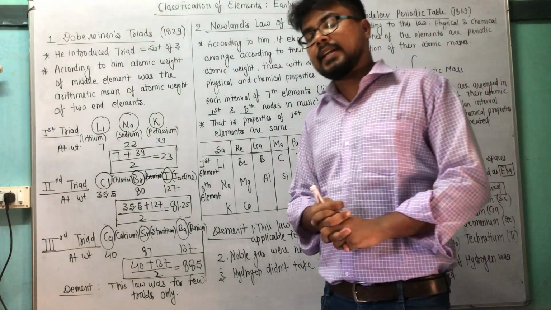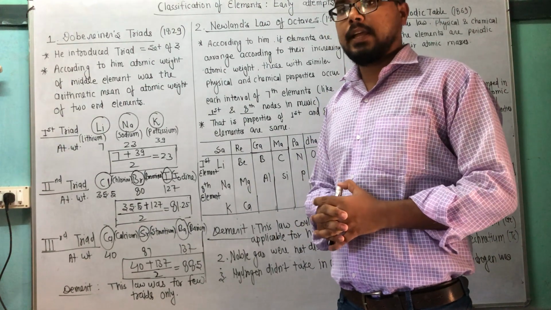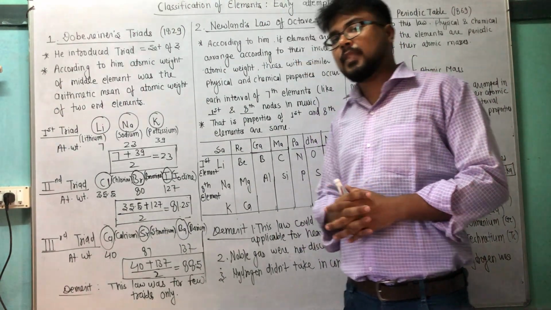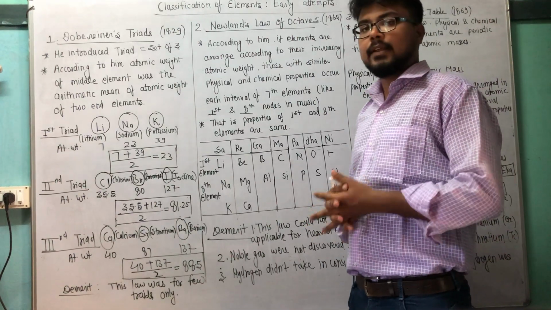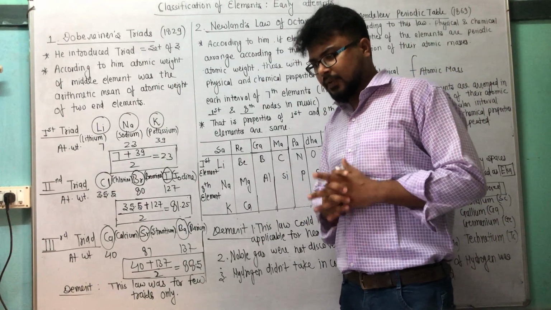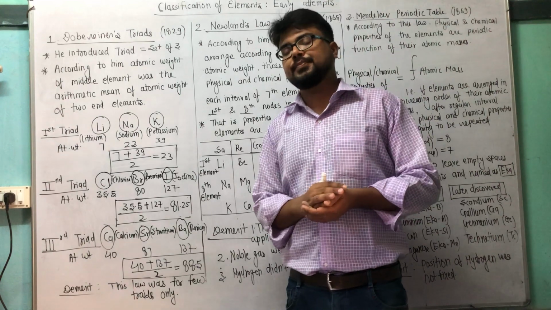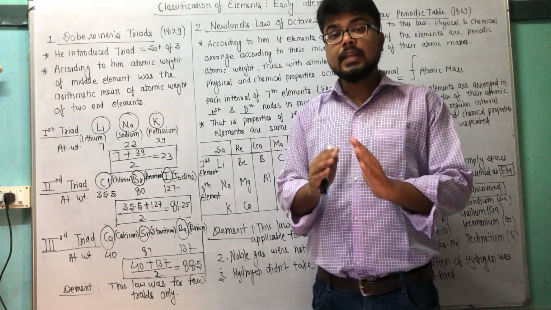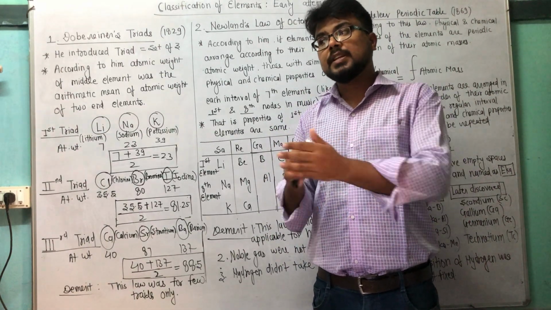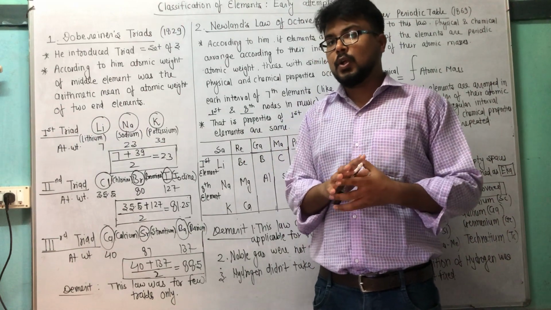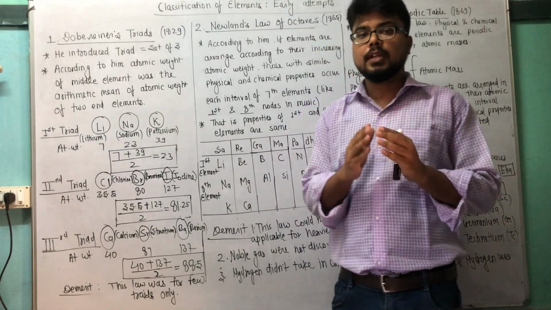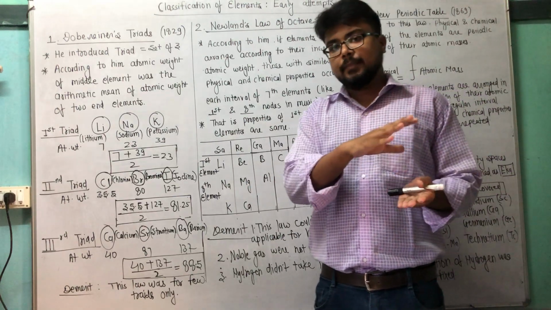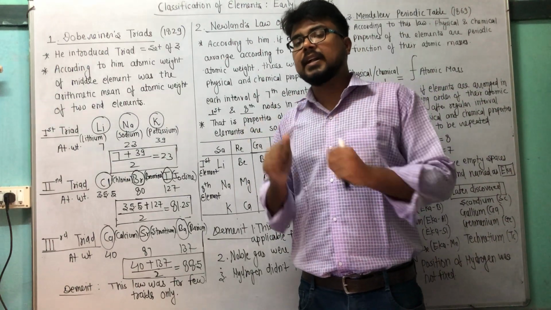The chapter is Periodic Table and Periodicity in Properties of class 10th, and the topic is classification of the elements. First of all, what is the periodic table? Number one. And what is periodicity in properties? Number two. So in our first part we will talk about classification of elements, that is nothing but the periodic table.